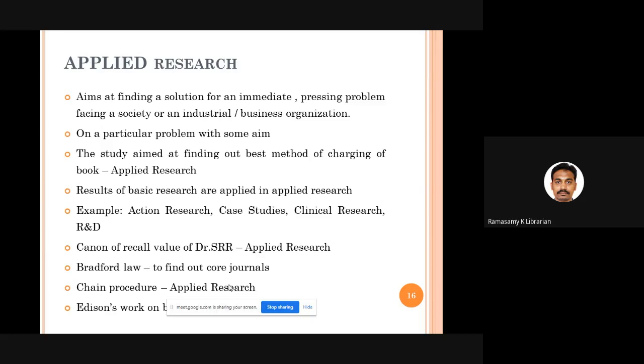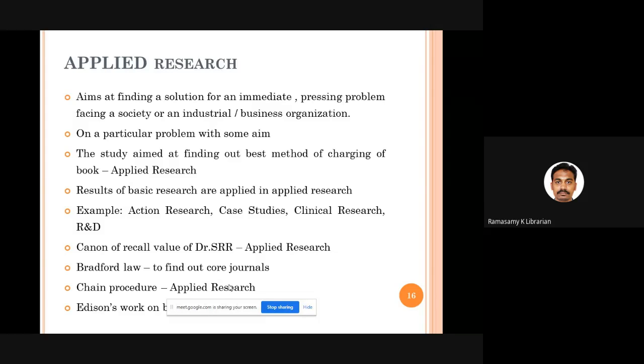Then comes applied research. Against pure research, in applied research we are trying to find a solution. Maybe there is a problem in society, or one business organization is suffering from a particular problem. So this research is conducted with a particular aim. We have very clear, focused research. We are trying to find a solution for a problem.